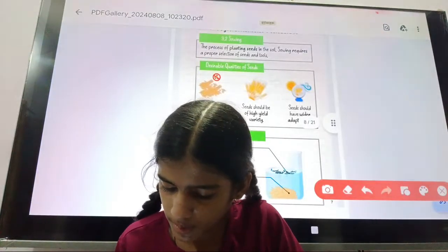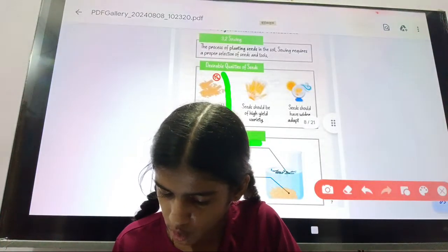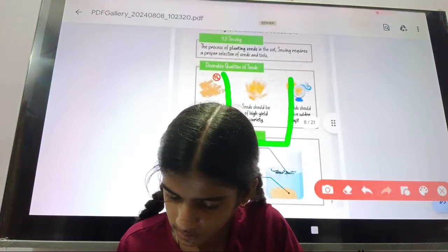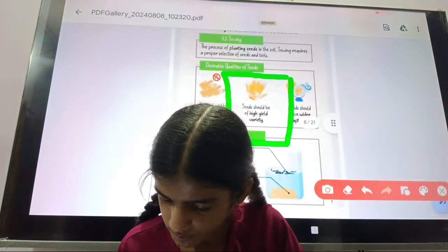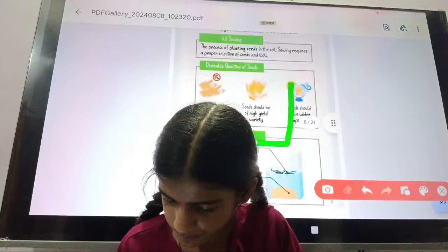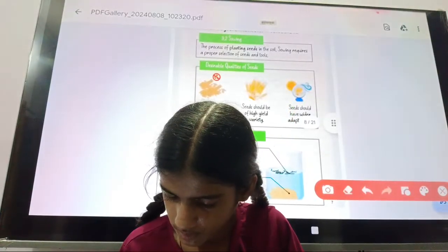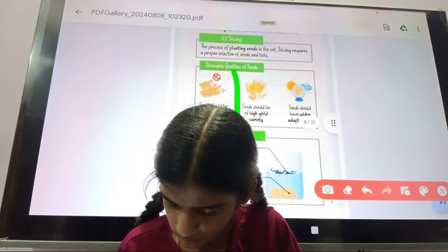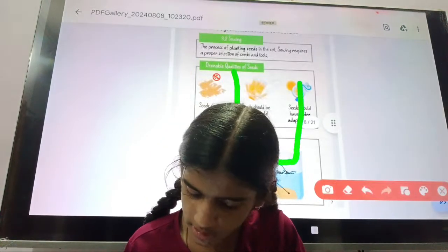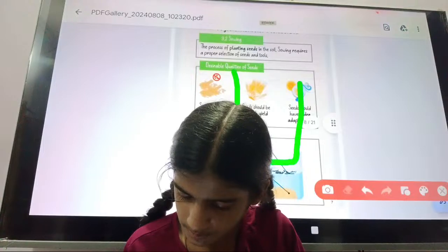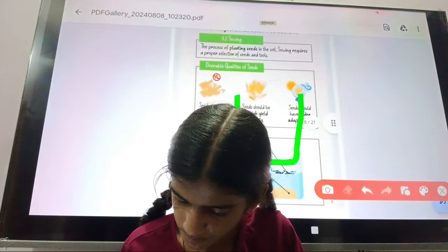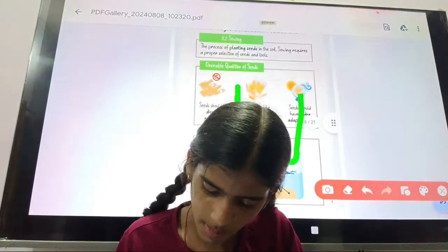Firstly, take one beaker. Suppose this is the beaker.